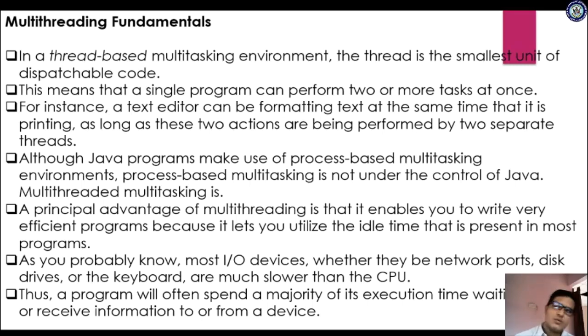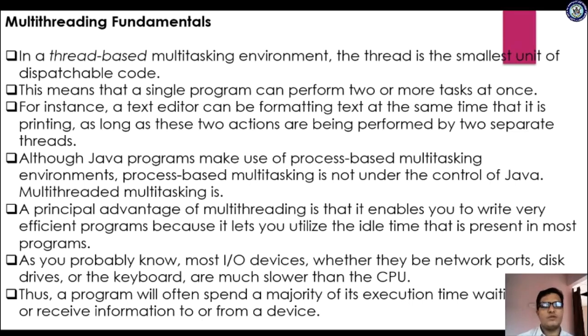Then what is the usage of multi-threading? As we know, in your operating system, whenever several processes want to execute at the same time, the dispatcher decides, right? CPU scheduling and job scheduling, as you know. Some of the processes are in a waiting state.